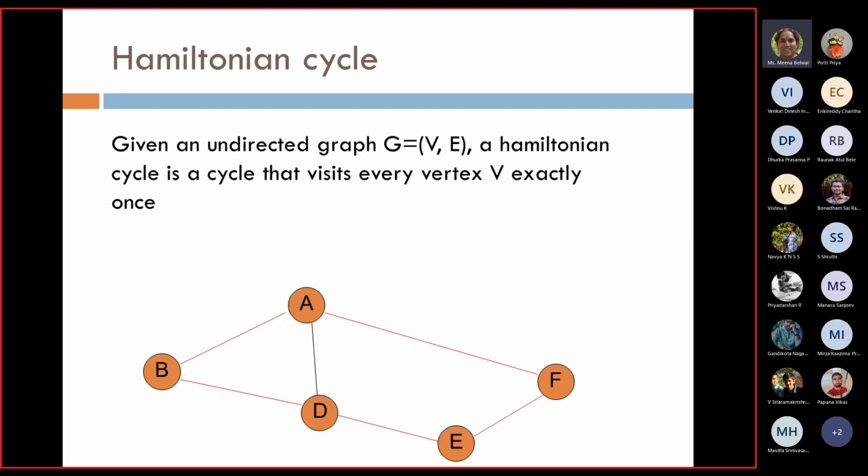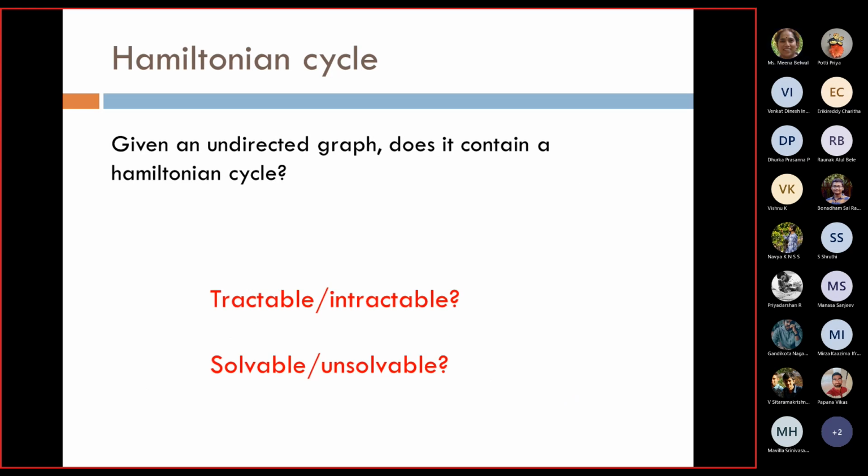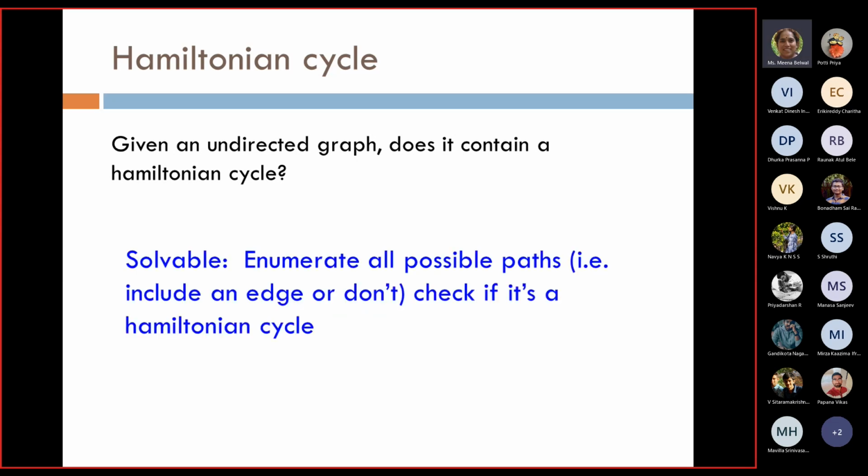Okay, that's a specific property of the Hamiltonian cycle with which we will continue in this class. Now the next question is what we want to say about this Hamiltonian cycle: whether it is a tractable problem or an intractable problem, whether it is a solvable problem or an unsolvable problem. Basically, you know that it is solvable.